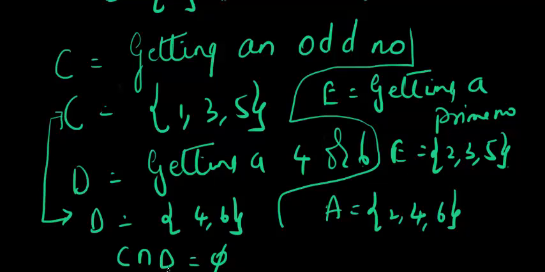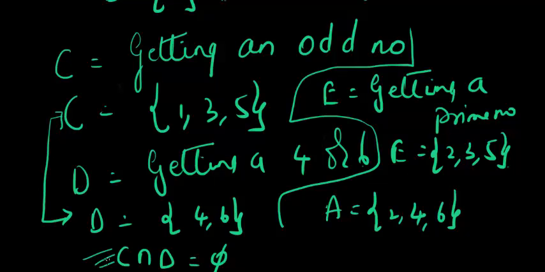The same thing in probability is defined as mutually exclusive events. So C and D are mutually exclusive events. Basically, when I throw the die, I cannot have C and D happening at the same time.